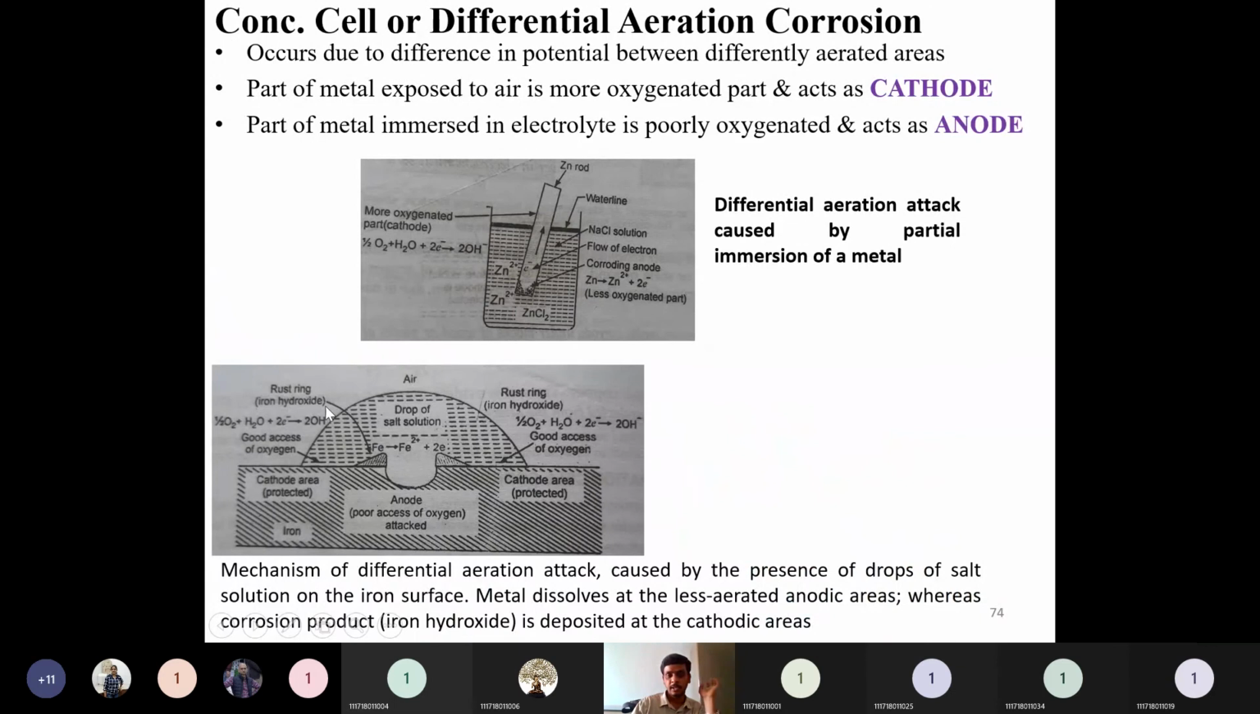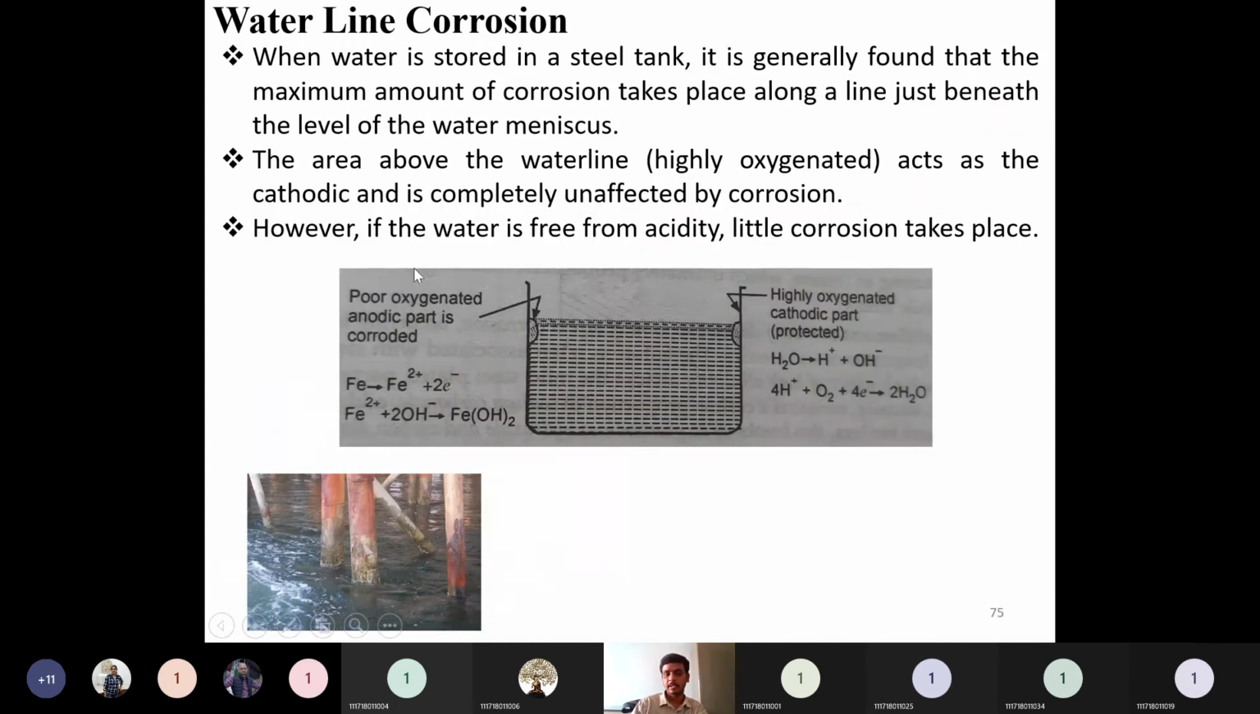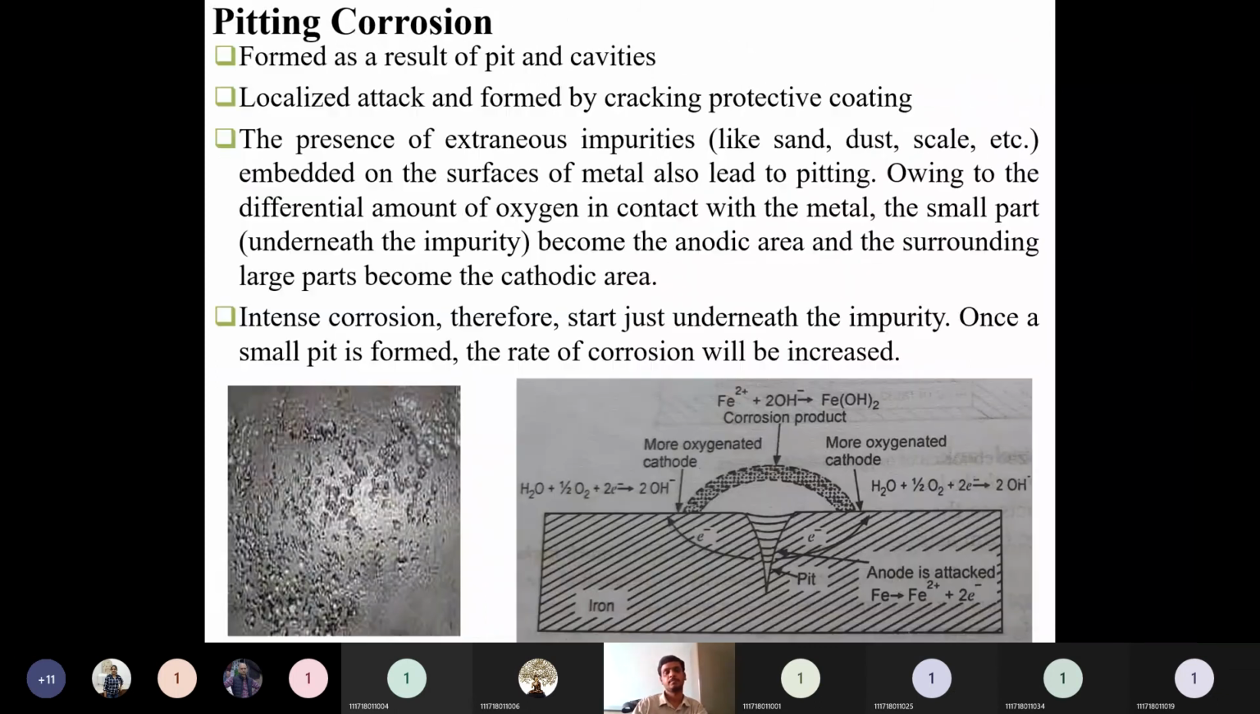Every mechanism is the same. If you see in this figure, formation of hydroxyl ion or loss of electrons, it is the same. This is the oxidation reaction, this is the reduction reaction. The same is going to happen everywhere. Waterline corrosion: if you know that mechanism, by just seeing the tagline, waterline, or bimetallic, you can simply explain what process is going on there.